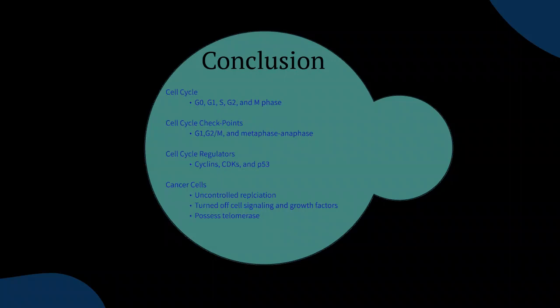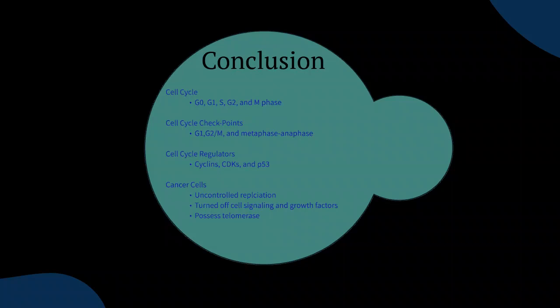That is also why P53 is so important when we jump down to cancer cells, because P53 is a sole regulator. It is our most important regulator, in my opinion. If that is not working, if it is absent in any type of way or malfunctioning, cancer cells can grow uncontrollably. They can turn off other signals, other cell signaling and growth factors, which allows it to continue to grow, and which allows it to get past our other white blood cells that come and detect cells that need to be deleted or removed from our system.